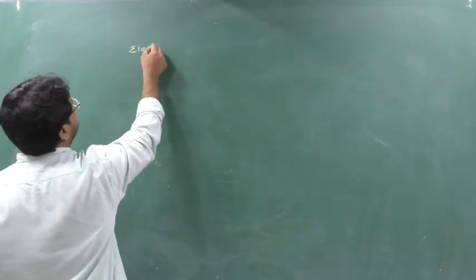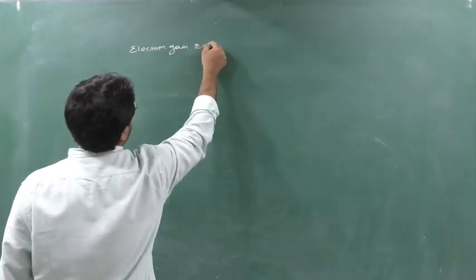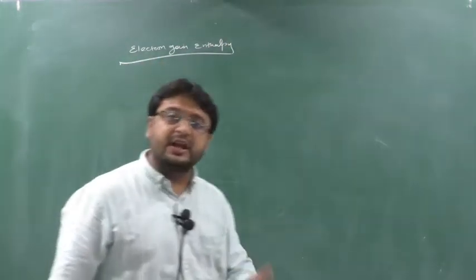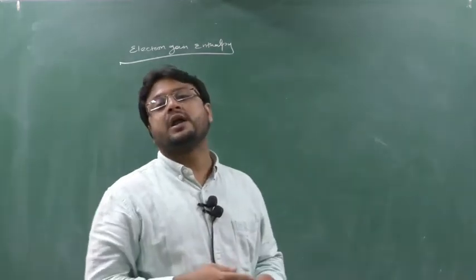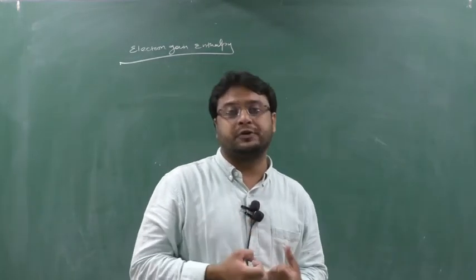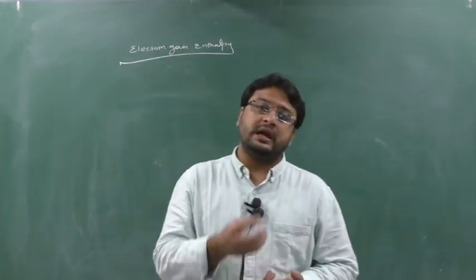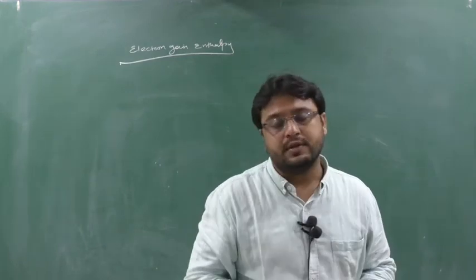So next is electron gain enthalpy. Everyone knows this. What do you mean by electron gain enthalpy? Electron gain enthalpy is the energy released during the gaining of an electron. When you give an electron to an atom and it releases energy, that energy released due to gaining of an electron is known as electron gain enthalpy.